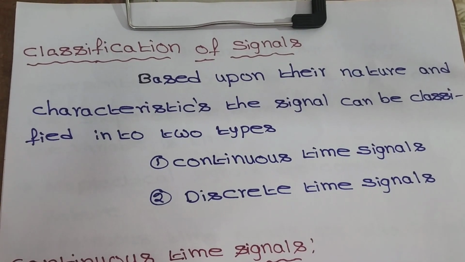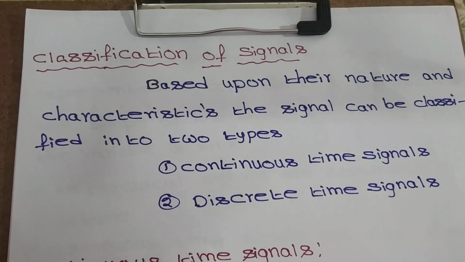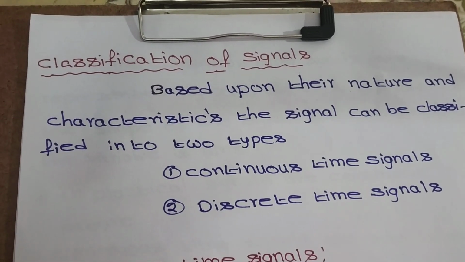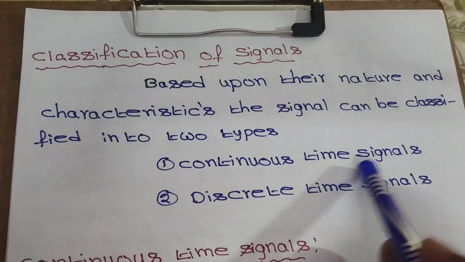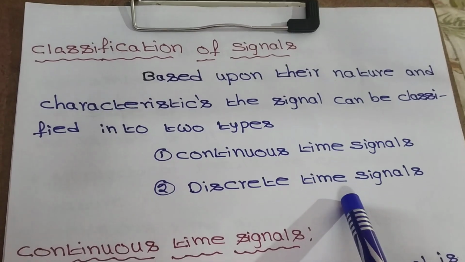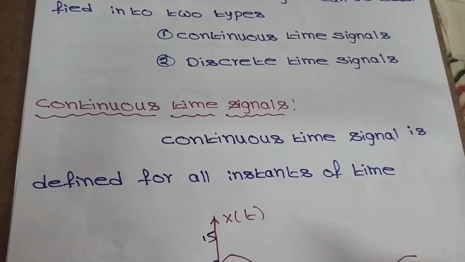Hi everyone, our today's topic is classifications of signal. Based upon their nature and characteristics, the signal can be divided into two types. First one is continuous time signal and second one is discrete time signal. Let's see continuous time signal.